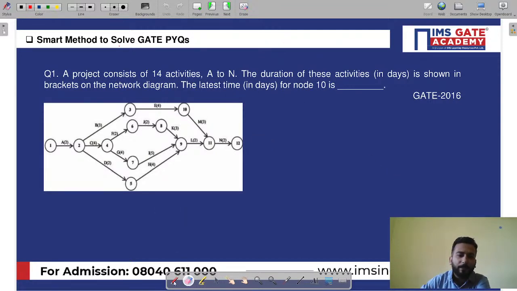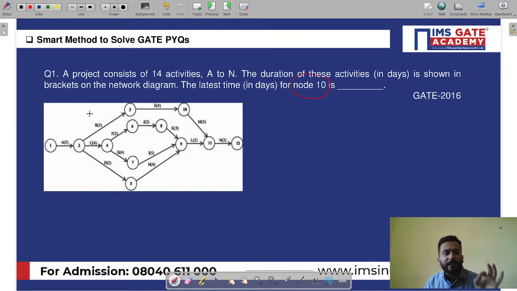Now, has anyone studied this or not? He is asking the latest time for node 10. Can anyone tell me what he is asking? Is it for an event or is it for an activity? So my dear friends, whenever he is saying node, we are going to focus on the event. In PERT and CPM, node means event.